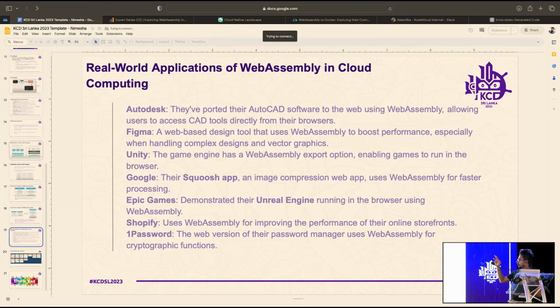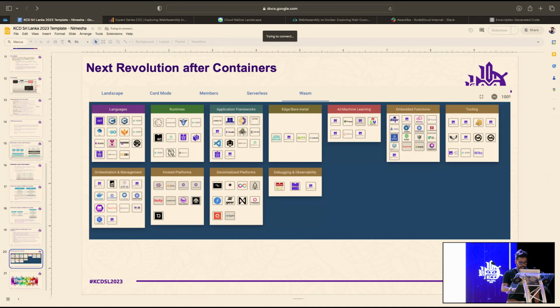Autodesk, the CAD software, also uses WebAssembly to boost performance. And Epic Games, the Unreal Engine, is using WebAssembly as well to gain a performance boost. That is how WASM works, and what is going on with these products. And this is about the WASM landscape. I have given some kind of introduction to this.